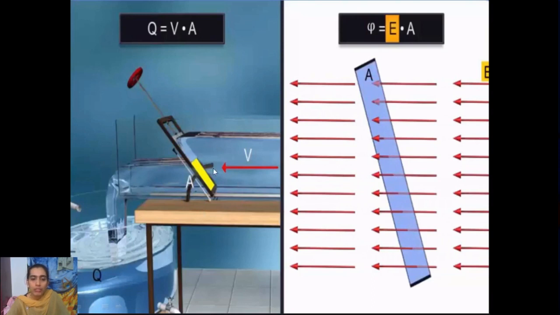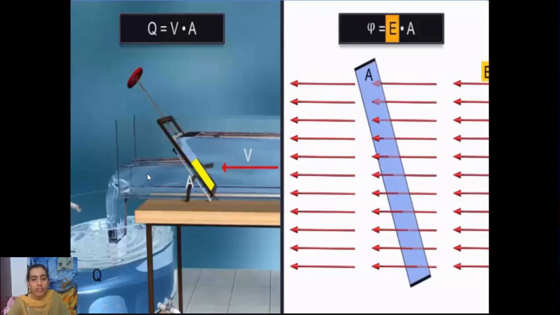So if the area of the window is normal to the velocity, then the amount of water flowing through that area will be more. If the area of the window is tilted with a certain angle theta, then the amount of water which can flow through that window will be lesser, right? And it also depends upon the direction in which it is flowing, right?